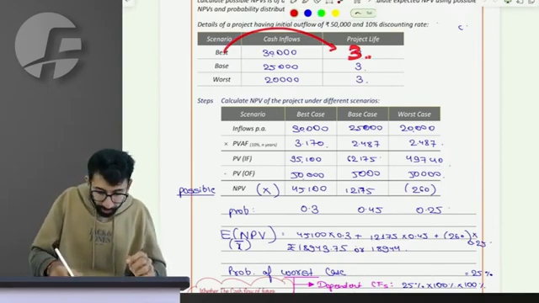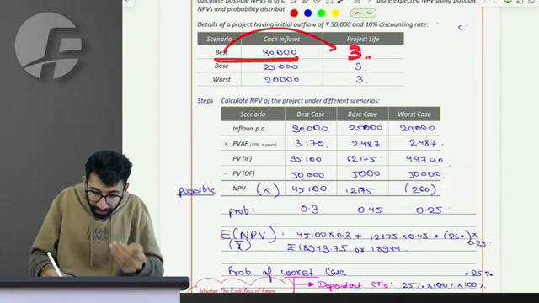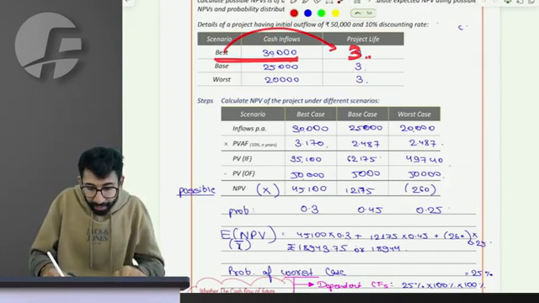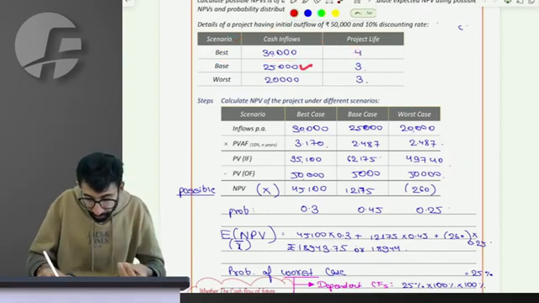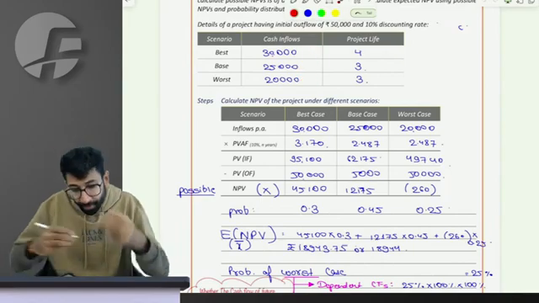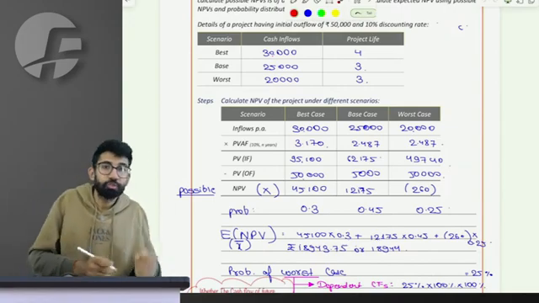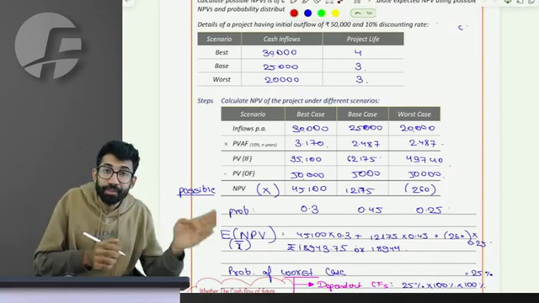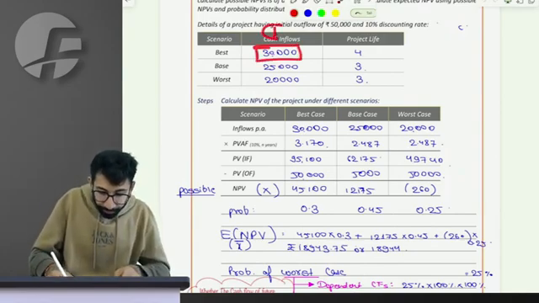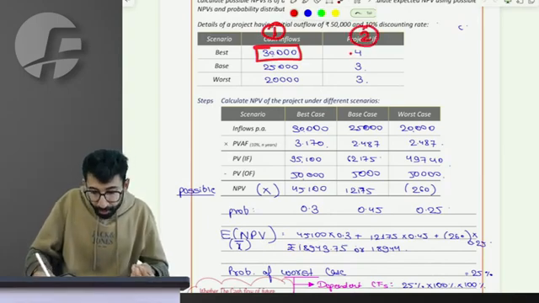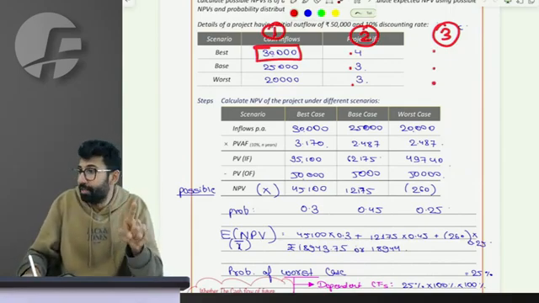Sir, in the first year, if I have 30,000 cash flow, then in the second year is it compulsory that I will continue to have 30? Or in the second year I can have 25, 20 or 30, anything. Similarly, in the third year I can have 30, 25, 20, anything. It depends on what you are assuming the cash flows to be. If the cash flows of all 3 years are considered independent, then if you have 30 in the first year, in the second year you can have any of them, and similarly in the third year.